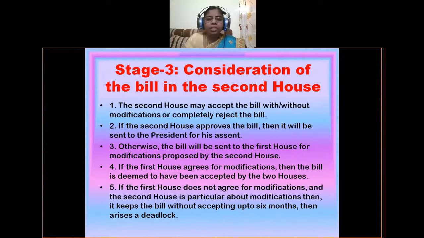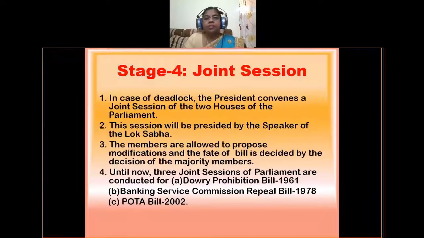What happens after a deadlock is that a joint session will be conducted. That can be called stage 4. In stage 4, in case of deadlock, the president convenes a joint session of the two houses of the Parliament. If a deadlock arises on any bill, then the President of India convenes the joint session of both houses. That means a joint sitting. Members of both houses will sit together and discuss the bill, and voting will be conducted and the bill will be passed.